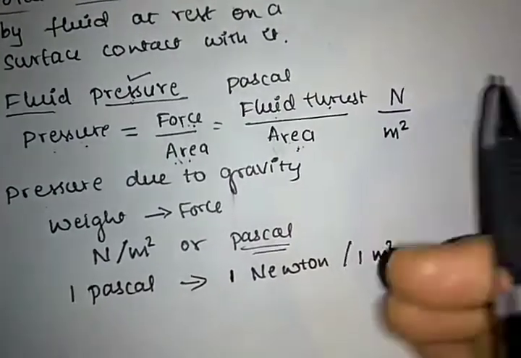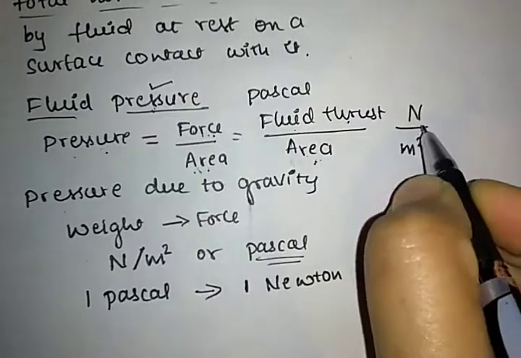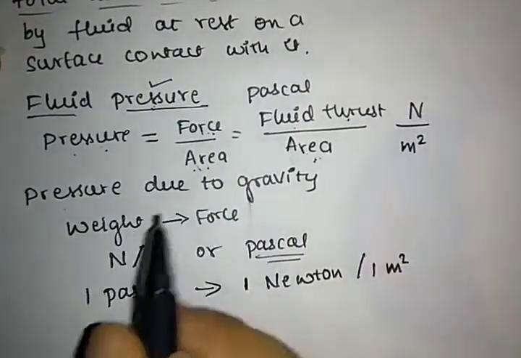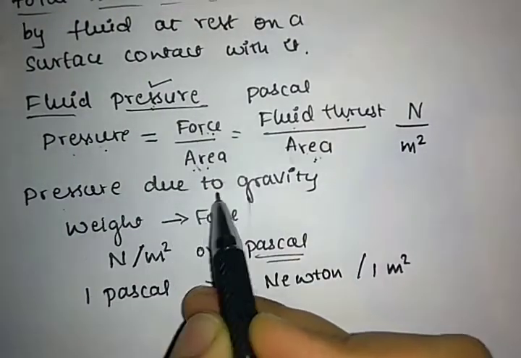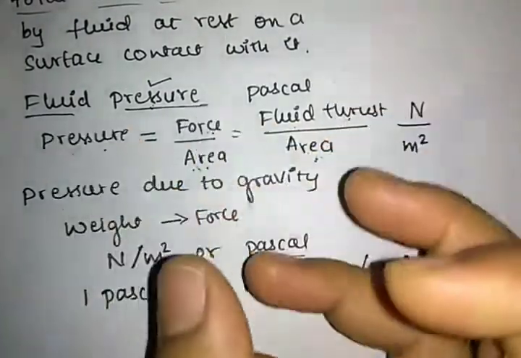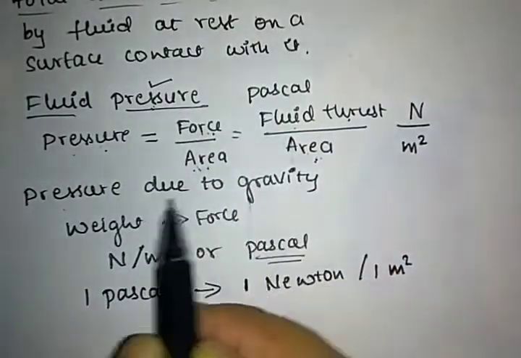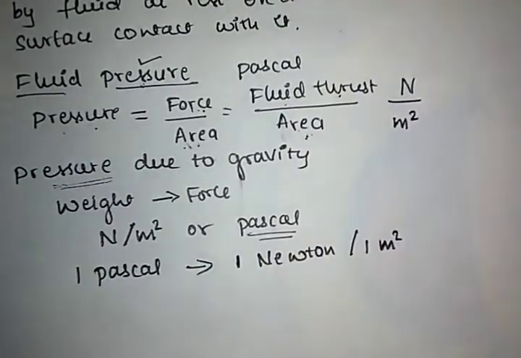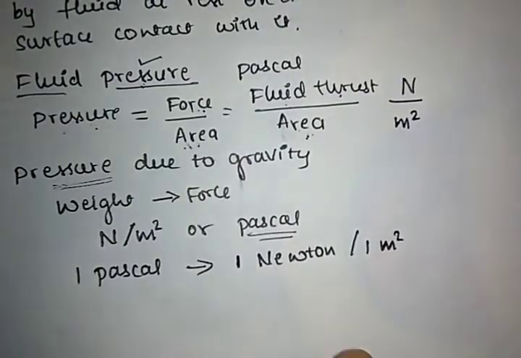Okay. So next, the SI unit for fluid pressure is Newton per meter square. Pressure due to the fluid is pressure due to gravity. It has a downward force. Due to gravity, the pressure is created, so the total weight of the body is the force exerted.